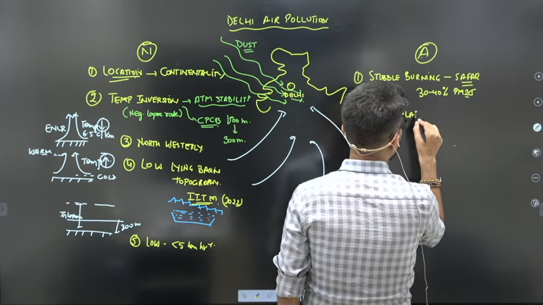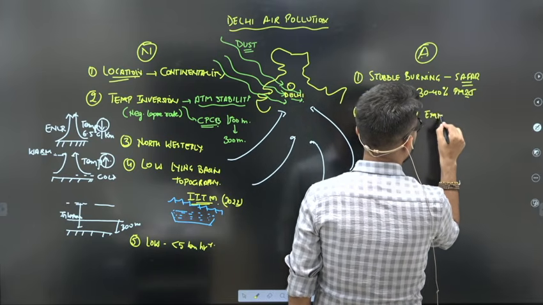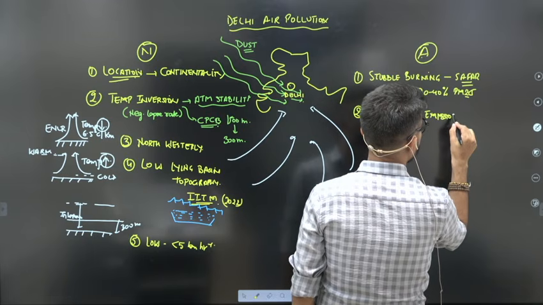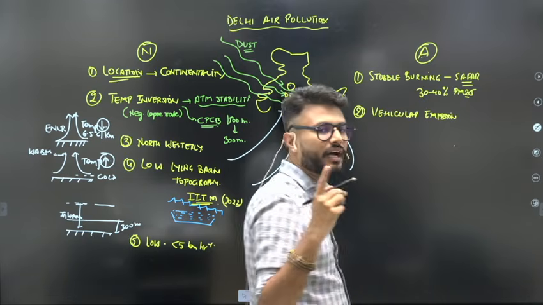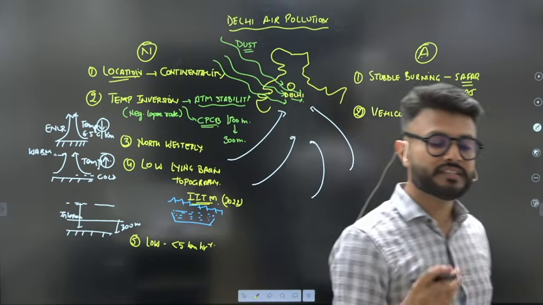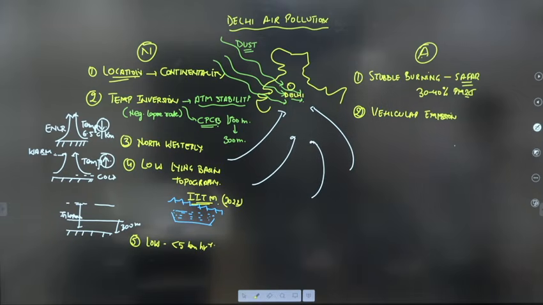When it comes to vehicular emissions, the report suggests that Delhi has the second highest vehicle density, that is the number of vehicles present per unit household or per unit person.